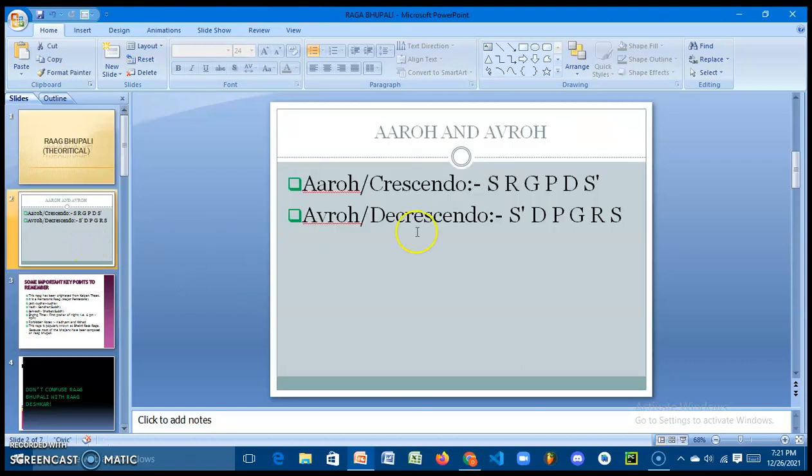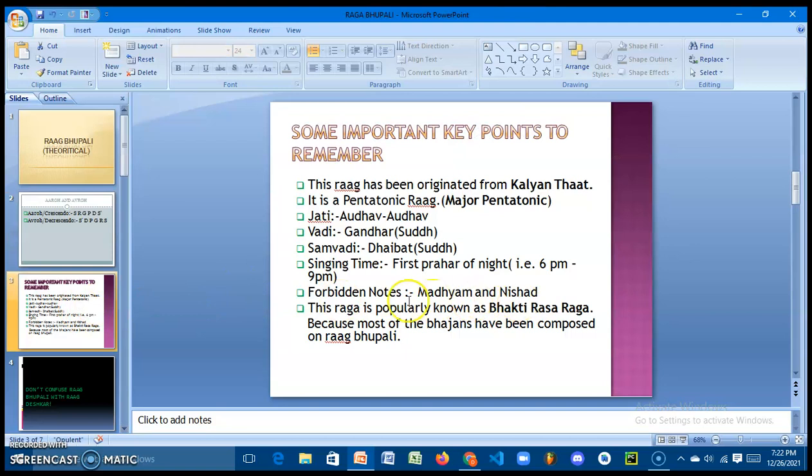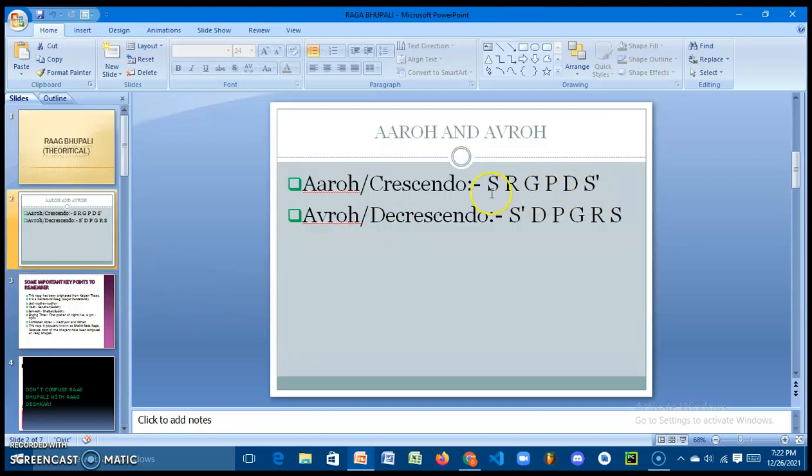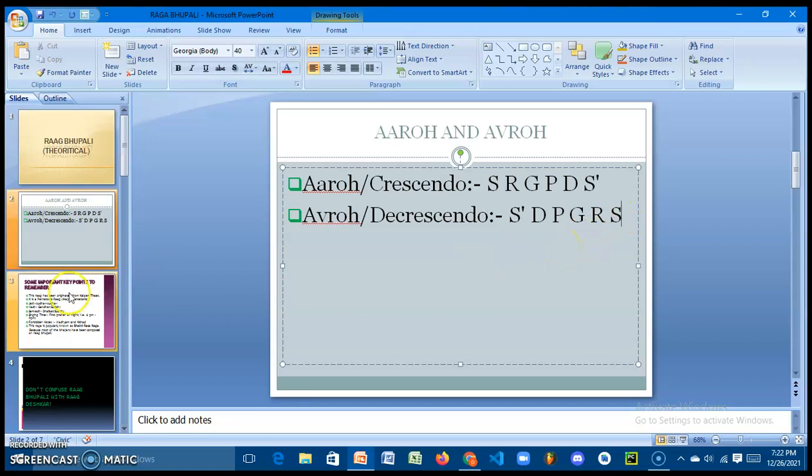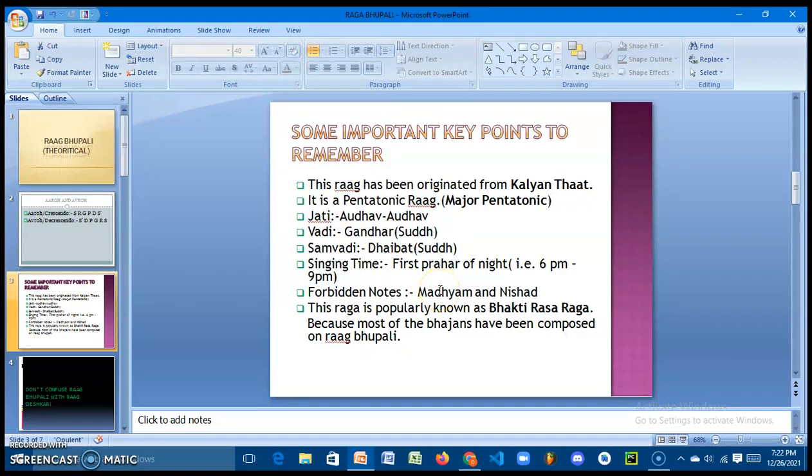So from crescendo and decrescendo it is clear that madhyam and nishad are forbidden notes here, because we can't see madhyam and nishad in crescendo, and also in decrescendo we can't see madhyam and nishad. So we can say that Madhyam and Nishad are forbidden notes of Rag Bhupali.